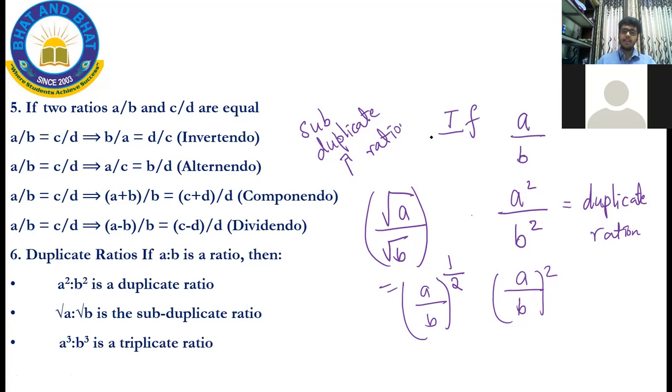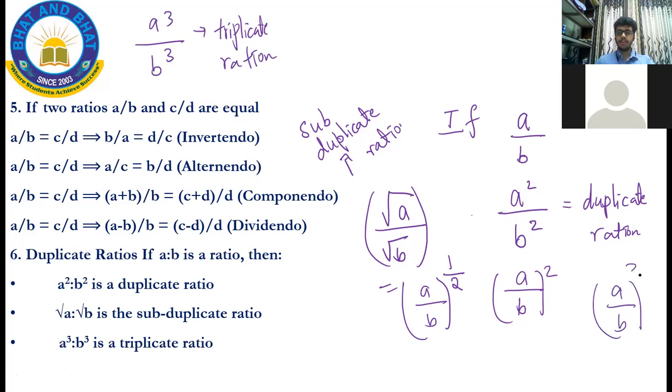Similarly, A cube is to B cube is called the triplicate ratio. And if you take it, it's nothing but A by B whole cube. This is called the triplicate ratio.